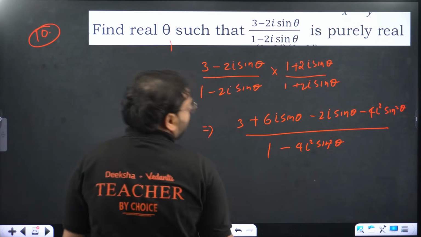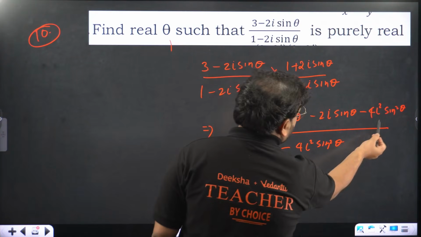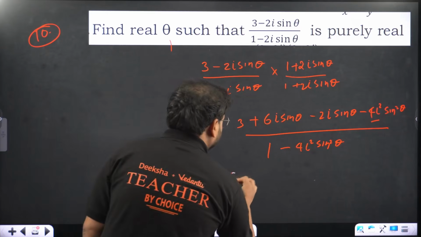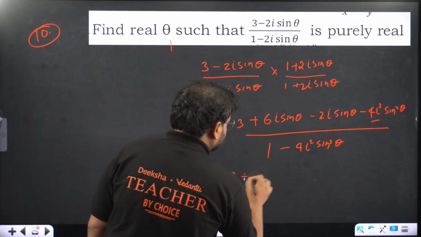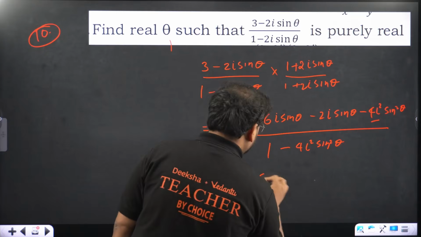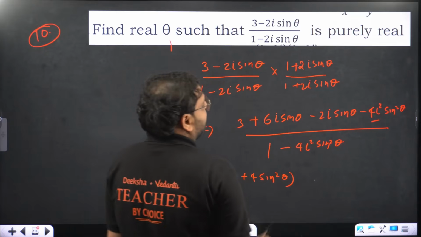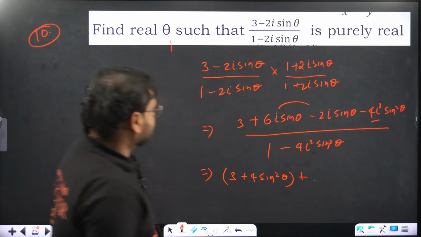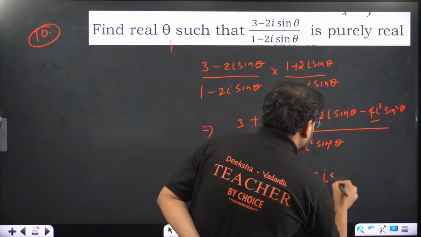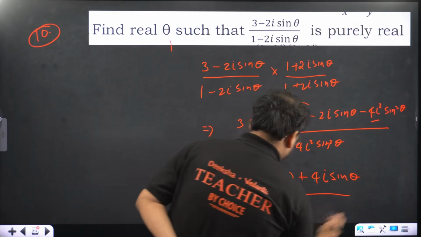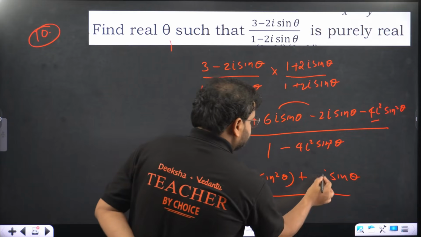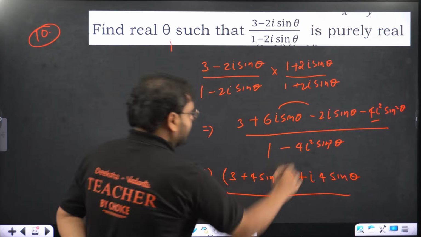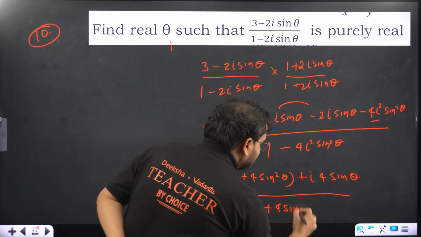Continue please. You have over here, this value you check, it will become plus 4, right? 3 minus 4 into i square, that's plus 4. I can write here 3 plus 4 sine square theta. That's my real part. For imaginary, I have 6 minus 2, only, right? So 4i sine theta. Now let me write this as i times 4 sine theta. This is simple, right? Over 1 plus 4 sine square theta.